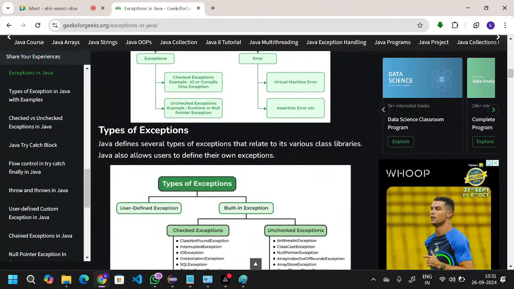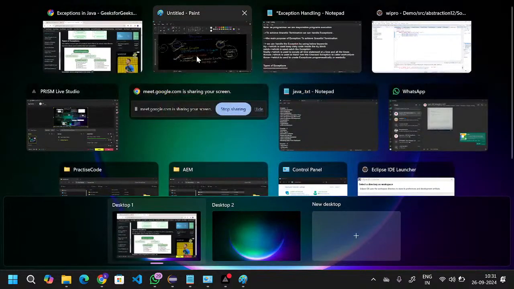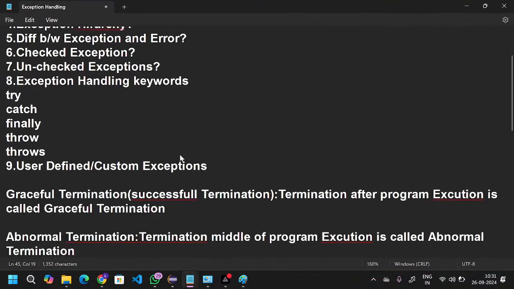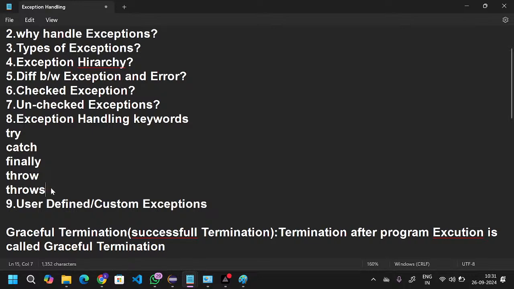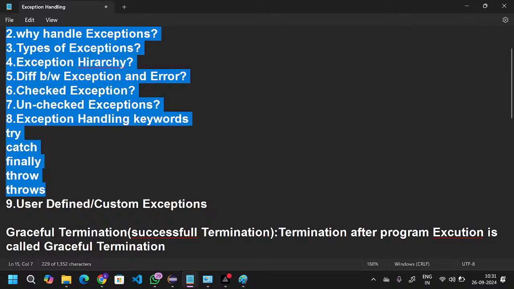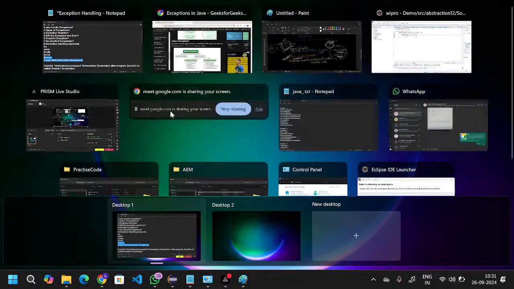If you observe this diagram, types of exceptions: one is the user defined, meaning custom exceptions. So if you come down here, this is our agenda, right? In our agenda, these all are predefined. This one is the user defined, custom defined. So in some situations we will create custom exceptions of our own. We won't use predefined. We will create our own exceptions. That is called user defined exception.